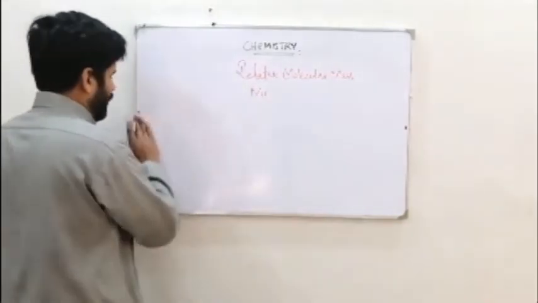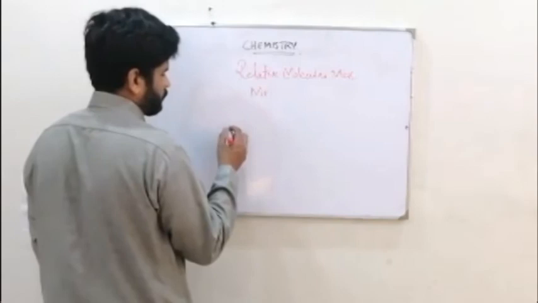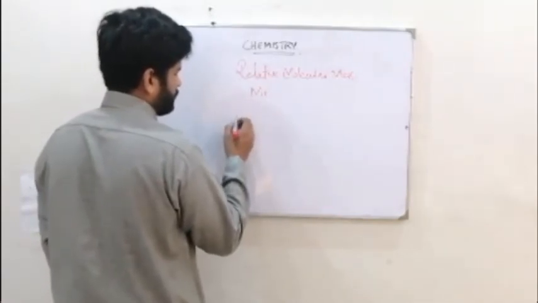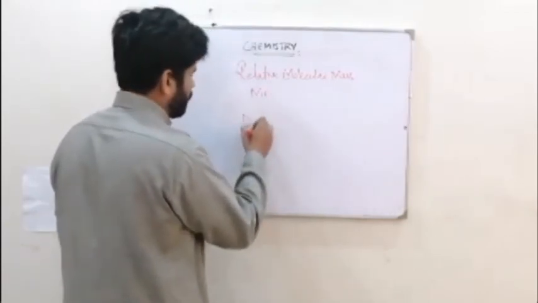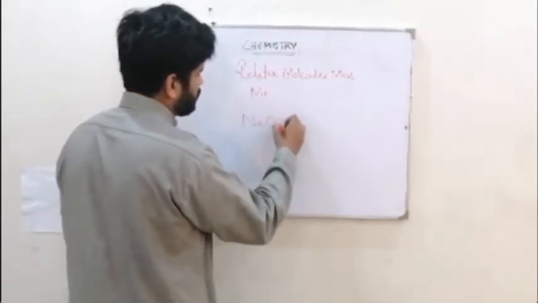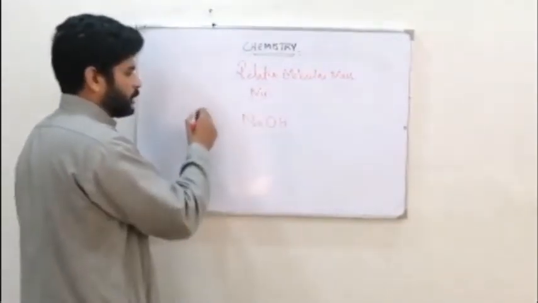For example, you have sodium hydroxide, NaOH. Now you have to find the Mr of NaOH.